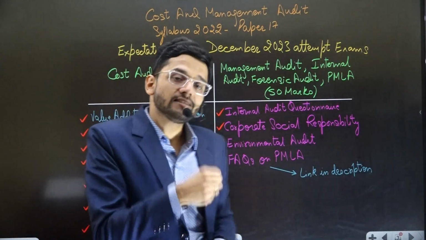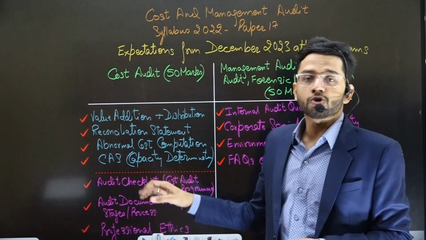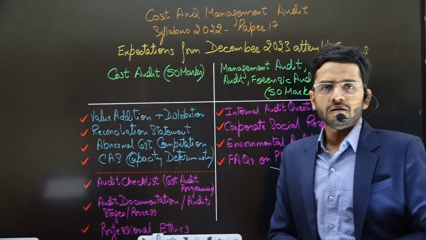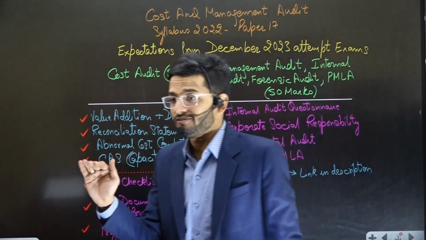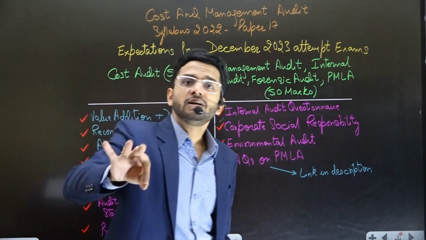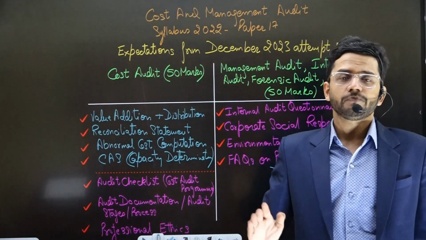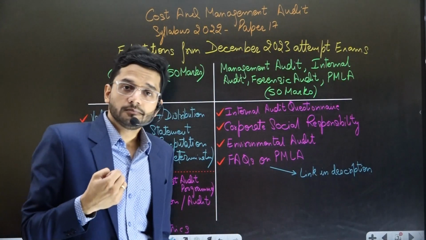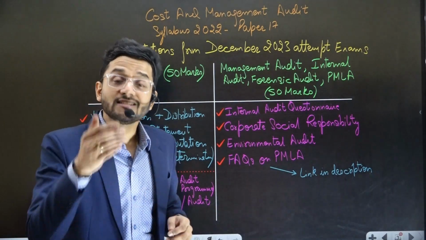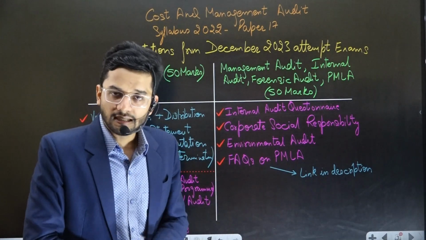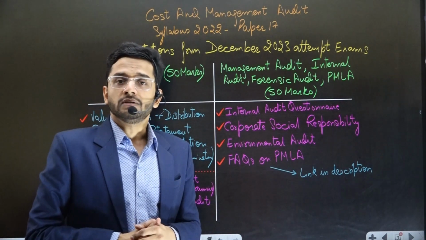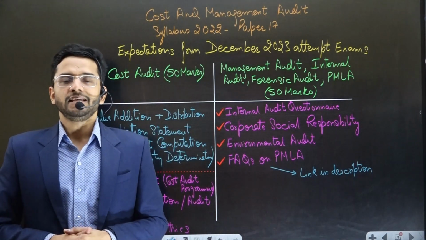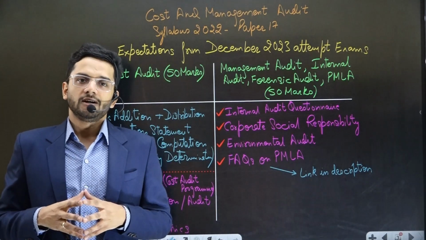So the best bet is that we need to consider our practical portion very, very strongly. Our practical portion should be absolutely perfect. There should be no stone unturned in the practical portion, so that we are absolutely 100% sure that we are not falling short on it. That has to be absolutely perfect. And yes, theoretical portion, you need to practice well, you need to revise again and again and again, so that you remember the key points and key areas, and that is the key to solving the theoretical portion. So yes, that was my take on the upcoming December 2023 attempt for your subject, Cost and Management Audit.